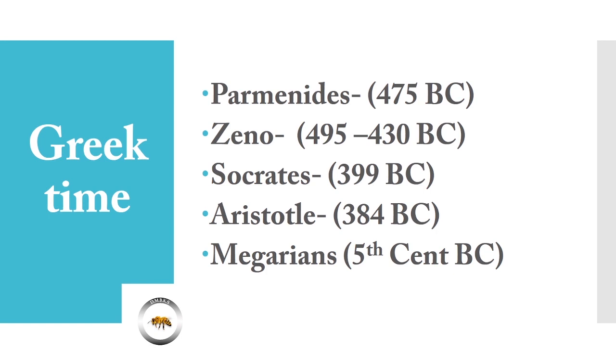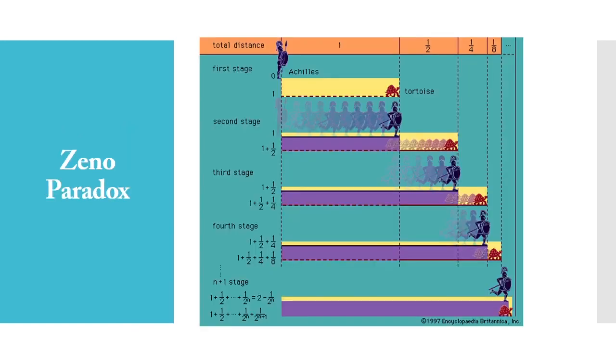Zeno's goal was to defend Parmenides' thought, especially Parmenides' view, from the objection that it was absurd or in contradiction to our ordinary beliefs. Zeno has argued in many ways for this. So, this is one of his famous arguments, called Zeno's paradox of motion.